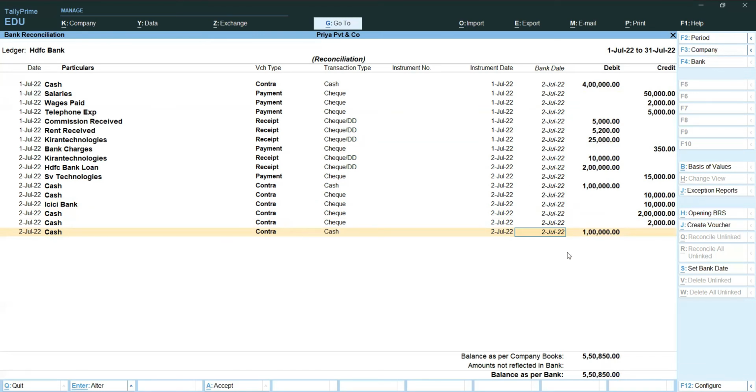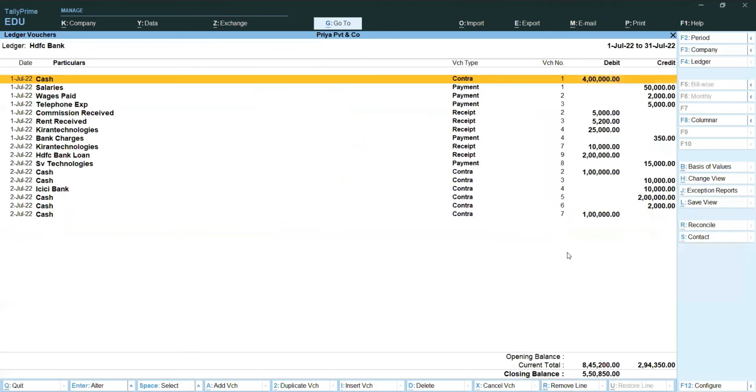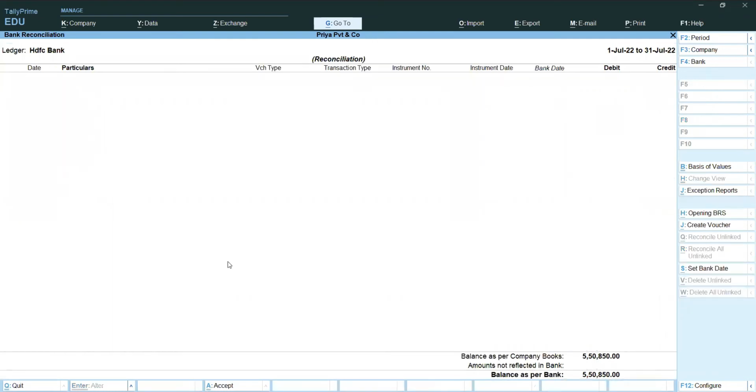Now we have updated all bank dates. Enter, you can save it. See, once I saved that statement, again our bank statement only is showing. Whether that bank reconciliation is completed or not, we don't know. If we want to know that, in the button bar you can press the reconcile button. See, now our reconciliation is completed successfully. An empty screen is showing.